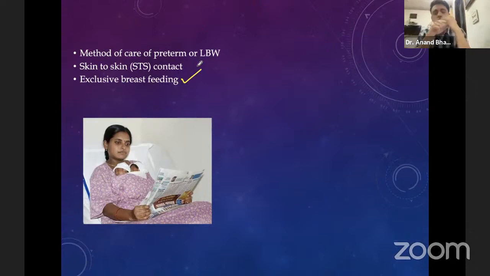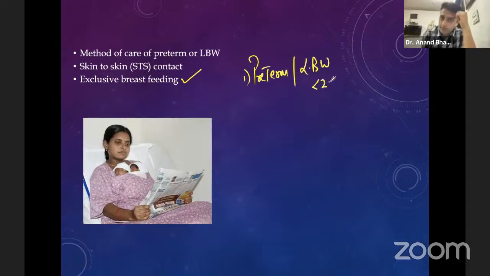Are you understanding? So what are we doing? Again, no cramming. Try to understand the concept. We are studying kangaroo mother care. In kangaroo mother care, point number one, we are giving care to the preterms and to the low birth weight baby. Low birth weight is less than 2.5 kg and preterm is less than 37 weeks of life.